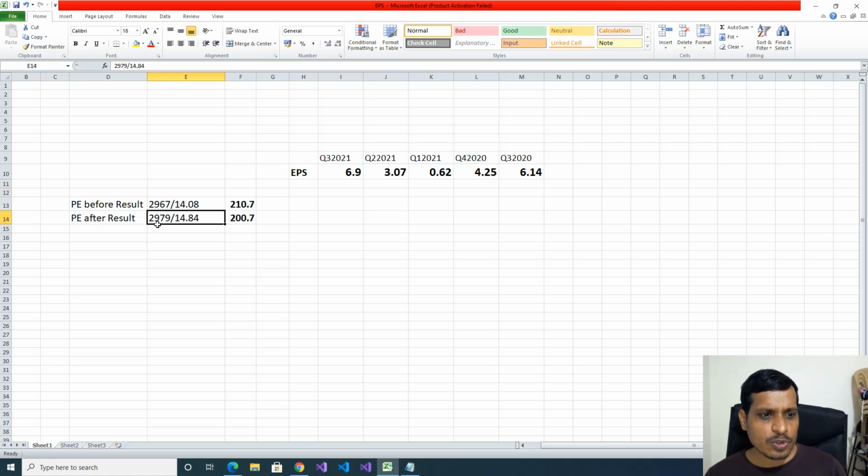Here PE after results. Price after results is 2,917 rupees, and EPS for last 4 quarters is here quarter 3, quarter 2, quarter 1, quarter 4. That is 14.84. 2979 by 14.84 will get 200.7 as PE. Here DMart PE before results is 210 and after results is 200. Here PE 210 and 200 is overvalued. It will not provide margin of safety.